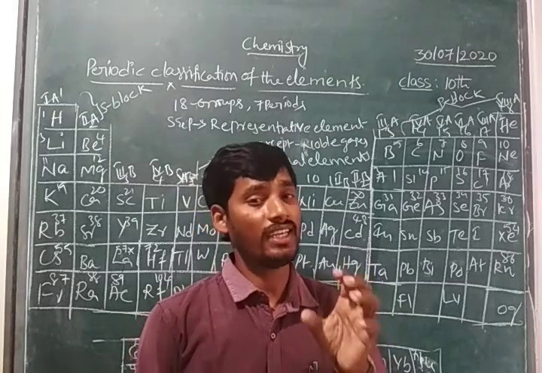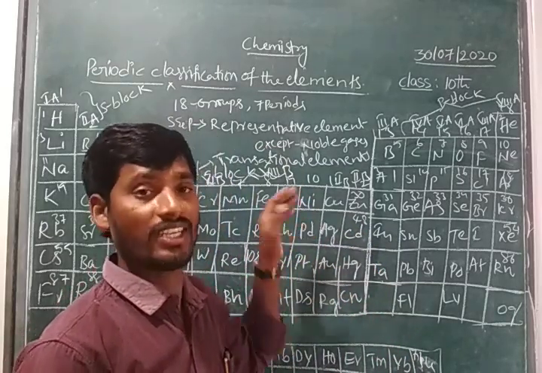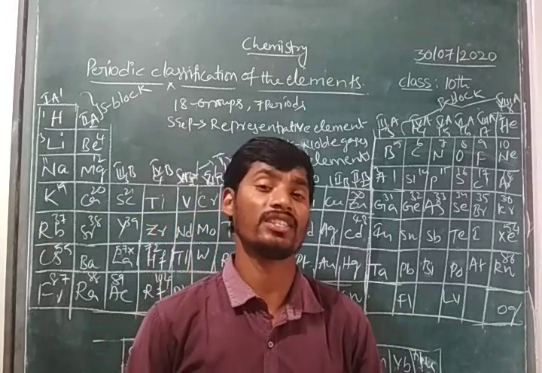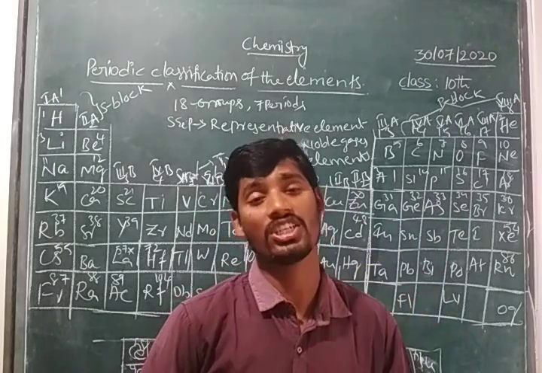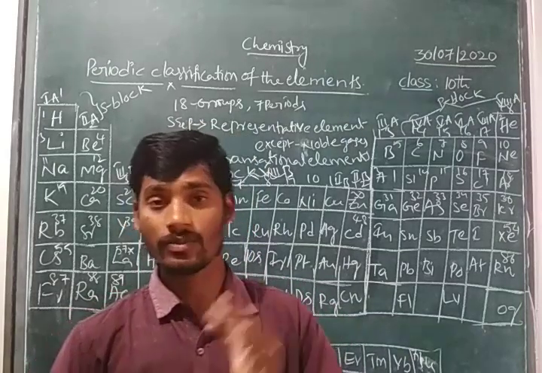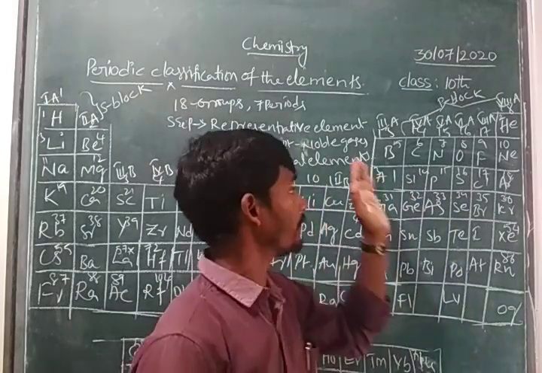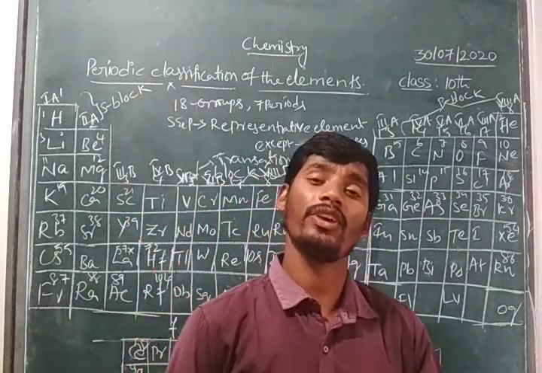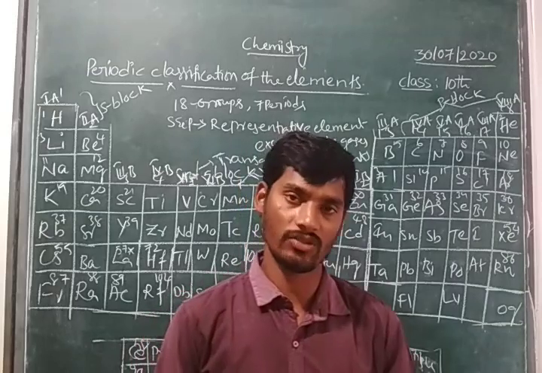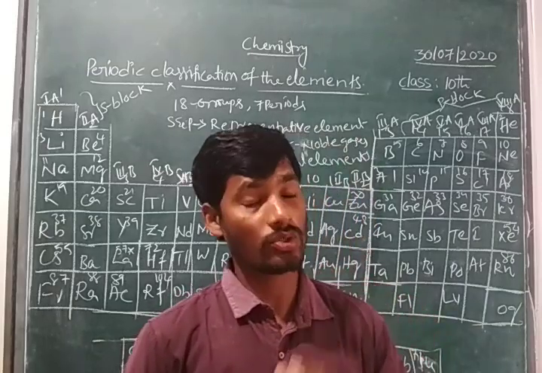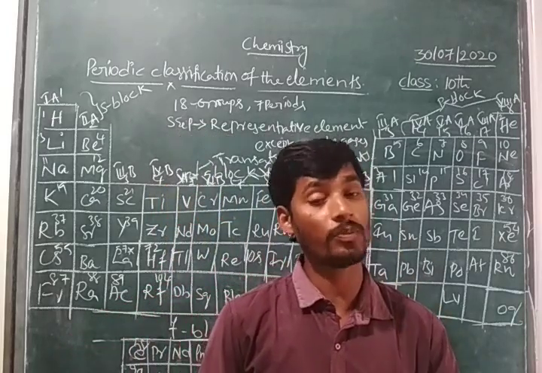Right children? That's why F block elements are present inside the transition elements, so we call them inner transitional elements. What children? Inner transitional elements. S and P block elements, except noble gases, we consider as representative elements. D block elements we consider as transitional elements. F block elements we call inner transitional elements. So these are the 4 blocks present in the periodic table, based on the modern periodic law.